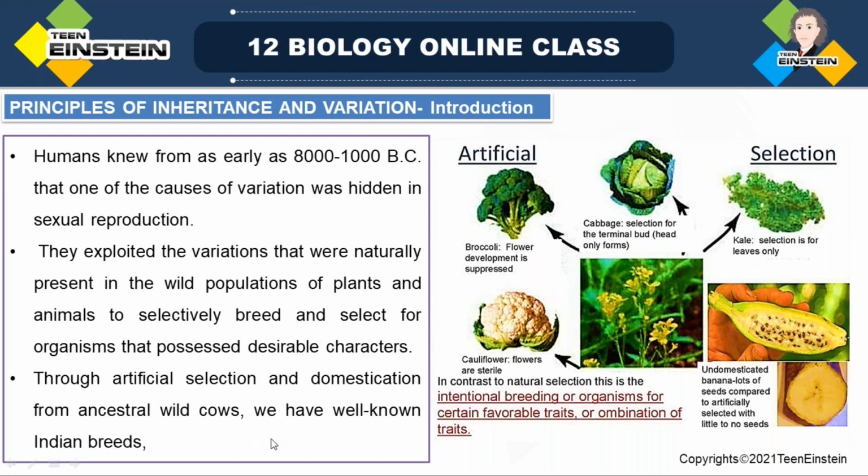Domestication from the ancestral wild cows. We have such good Indian breeds which are artificially selected. See here you can see the selection. Flower in broccoli, the development is suppressed. Okay, so in intentional breeding, with that intention, some breeding process is going on. Okay, that is for the better character.